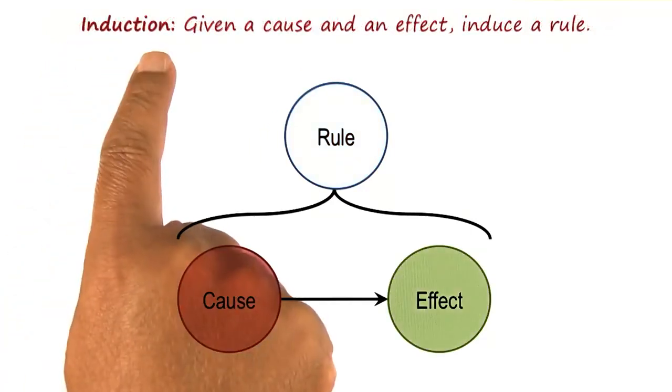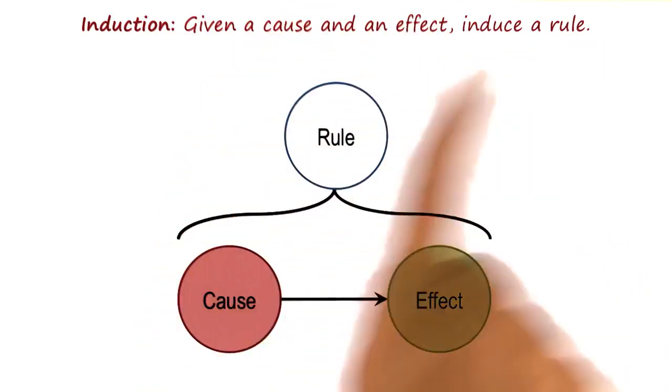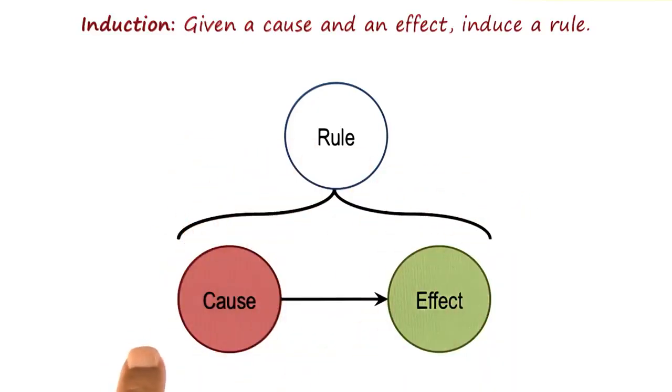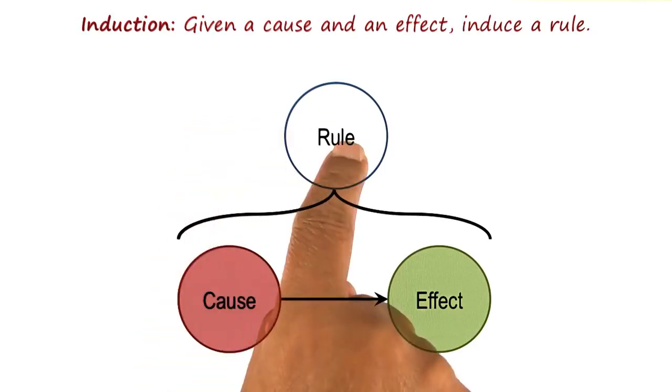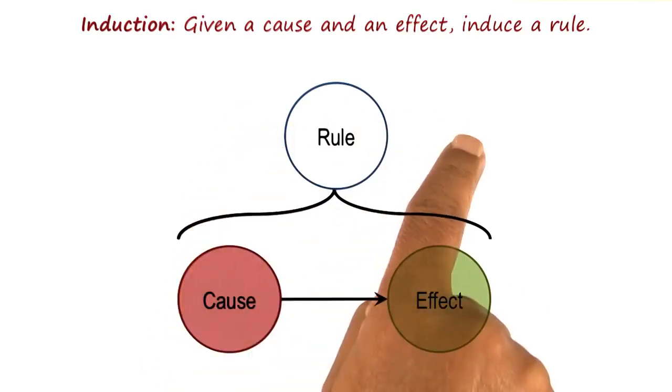Now let us look at induction. Given a relationship between a cause and an effect, we can try to induce a rule. For example, if we observe repeatedly that when it is cloudy, it rains, then maybe we induce a rule: if it is cloudy, then it rains. Same thing with Bob and Joe. If we observe repeatedly that every time Joe arrives, Bob leaves, we can induce a rule that Bob must hate Joe. If every time a patient goes to a doctor with flu and the patient has fever, then we can induce a rule, if flu, then fever.